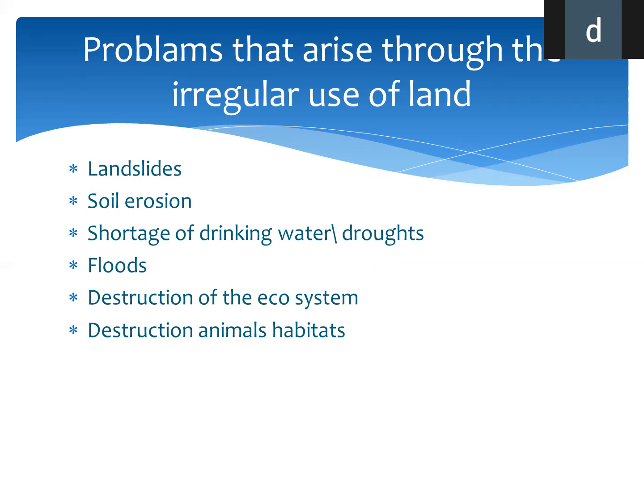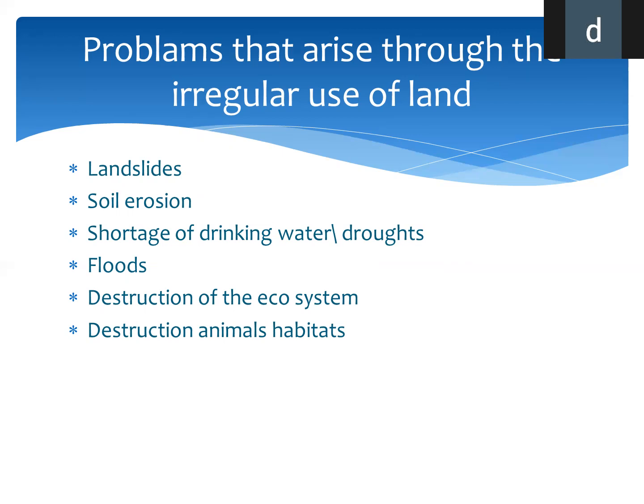So next, flood. When we remove the forest cover and clear the slopy areas for cultivation, when soil erosion occurs during the rainy season, floods are automatically created. Next, destruction of the ecosystem. Destruction means damage to the ecosystem.